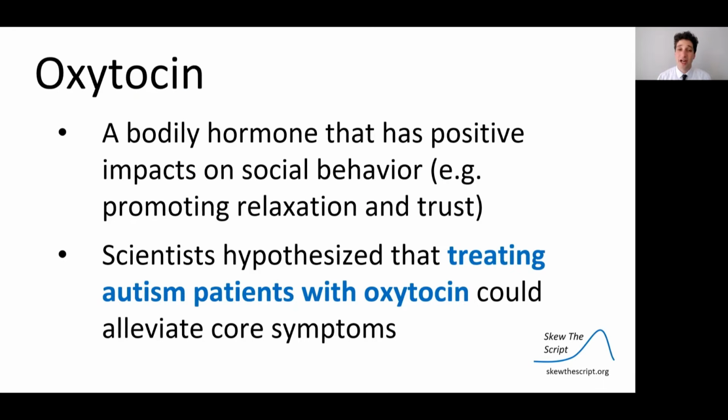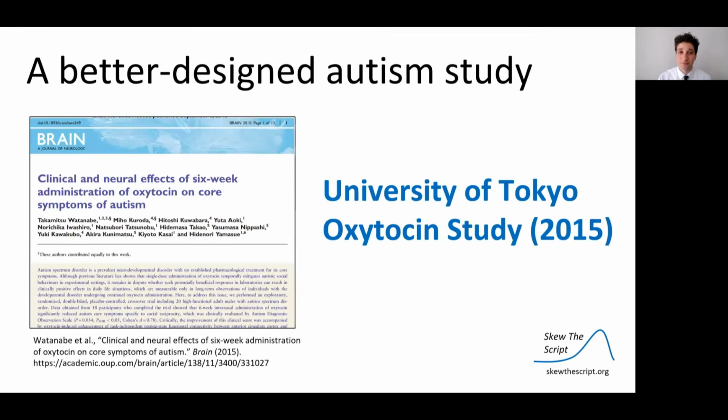To discuss this, we're going to talk about a group of studies related to oxytocin. Oxytocin is a bodily hormone that has positive impacts on social behavior, i.e. promoting relaxation and trust in social settings. Scientists hypothesized that treating autism patients with oxytocin could alleviate core symptoms.